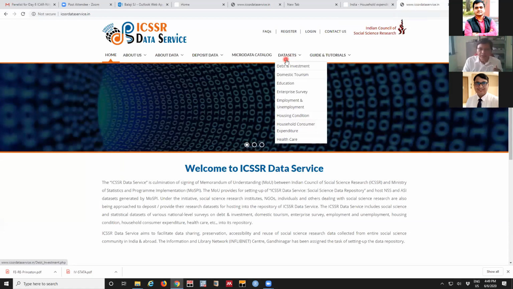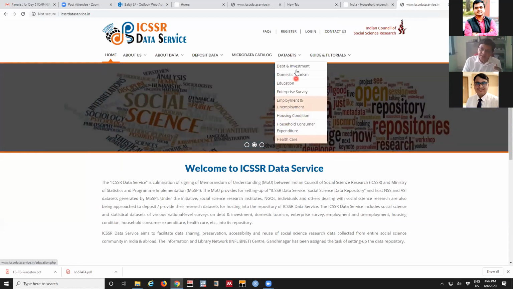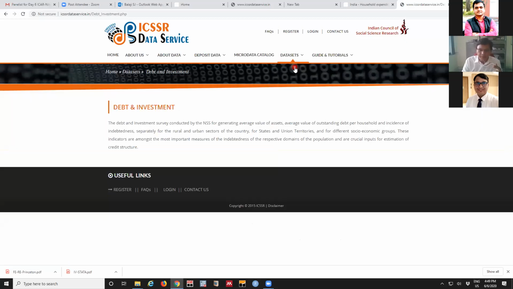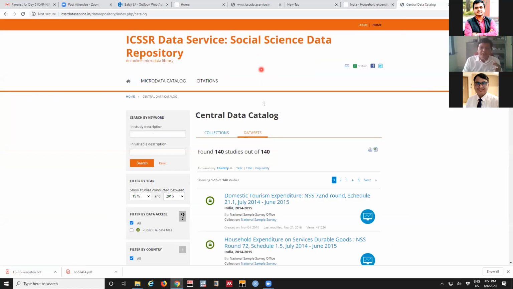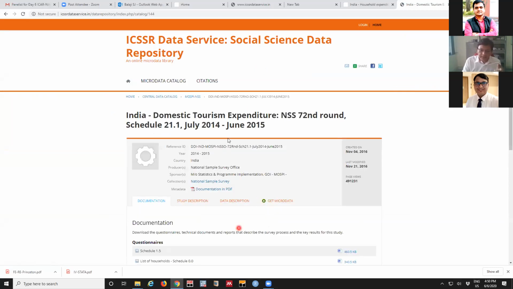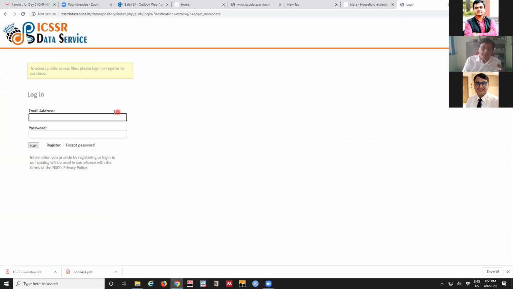Here in data sets, you will find which data are available. All the data sets are available in the previous data source, National Data Archives, as well. And here is the debt and investment survey. Yes, in the micro data catalog, all the data is available. Like we saw earlier, the structure is almost the same. We have to register once. This is ICSSR, and the previous one is National Data Archive. That is the only difference. Both are giving the same data.